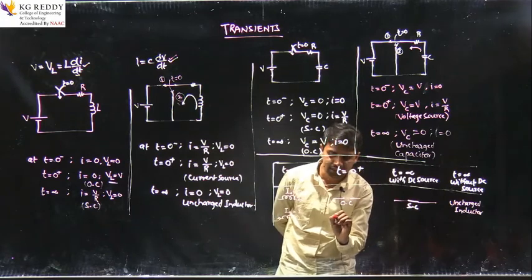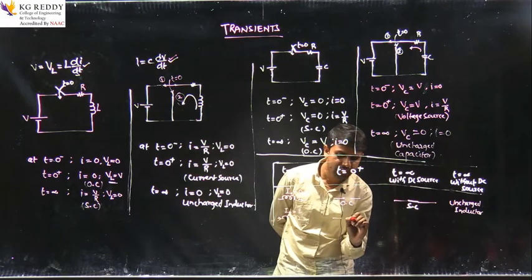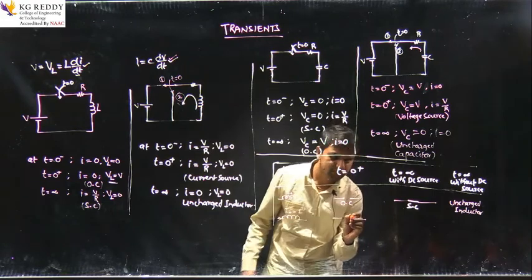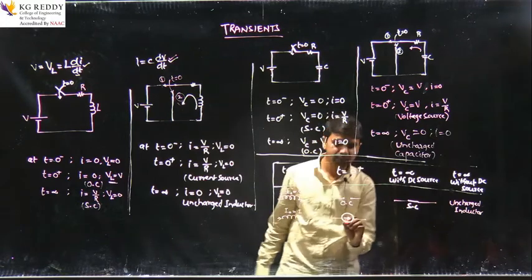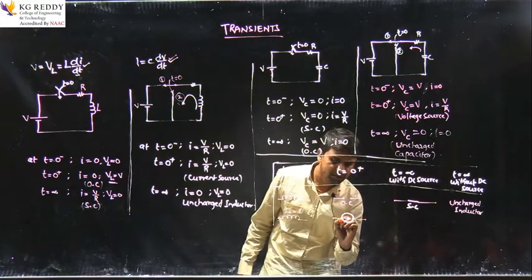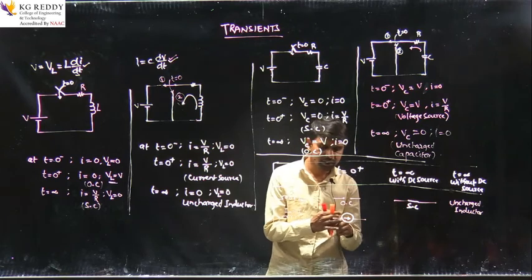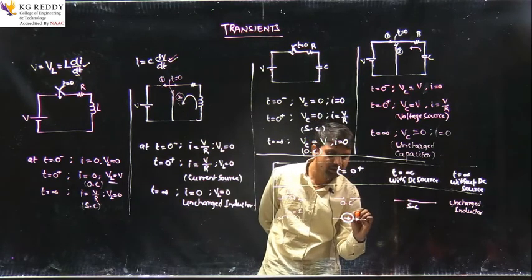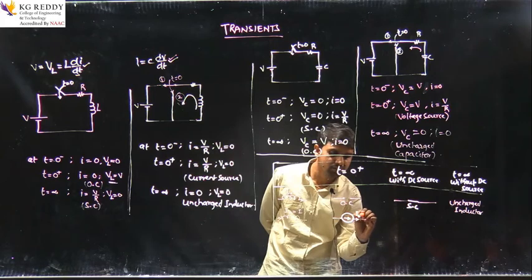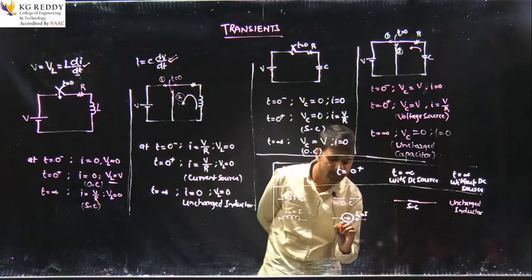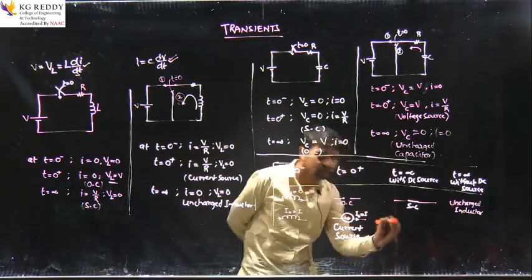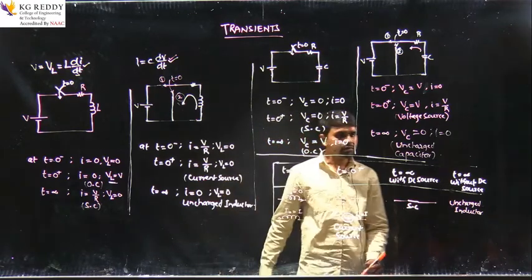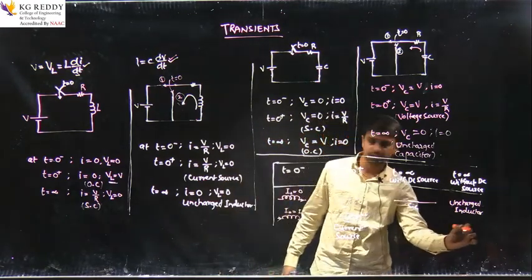In that case the inductor will act as a current source, and the value of the current source will be I naught equal to I. And t equal to infinite is an invalid case here.